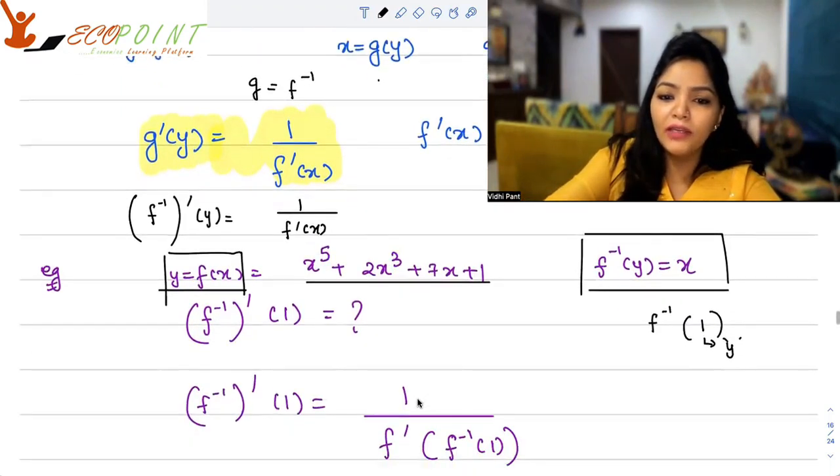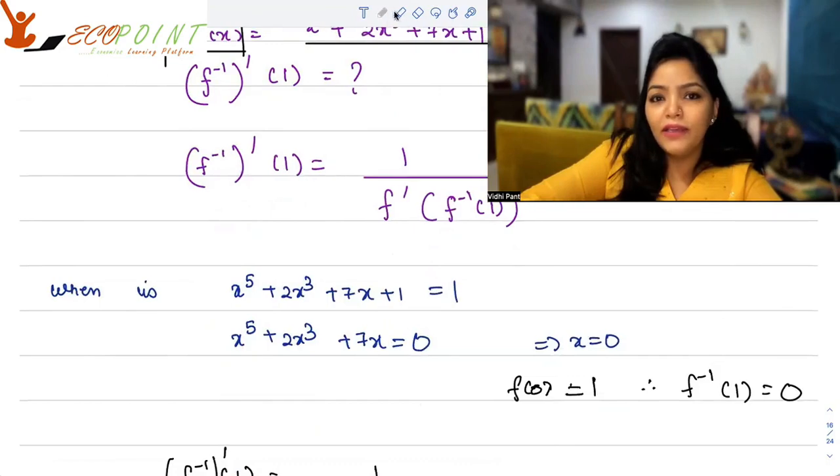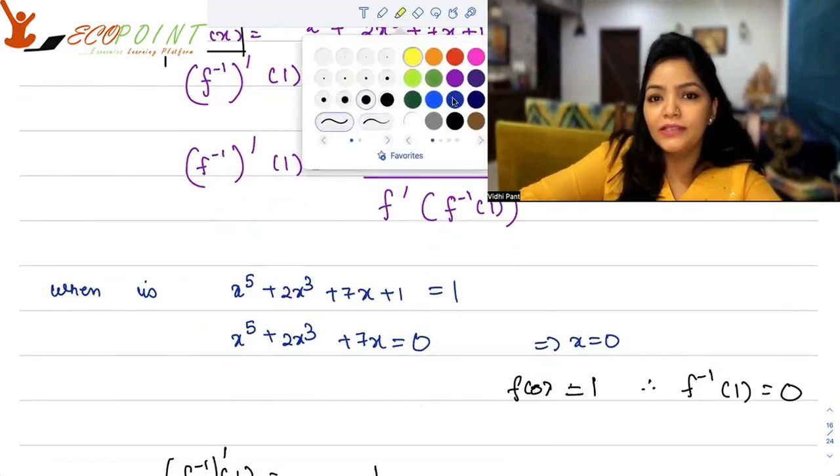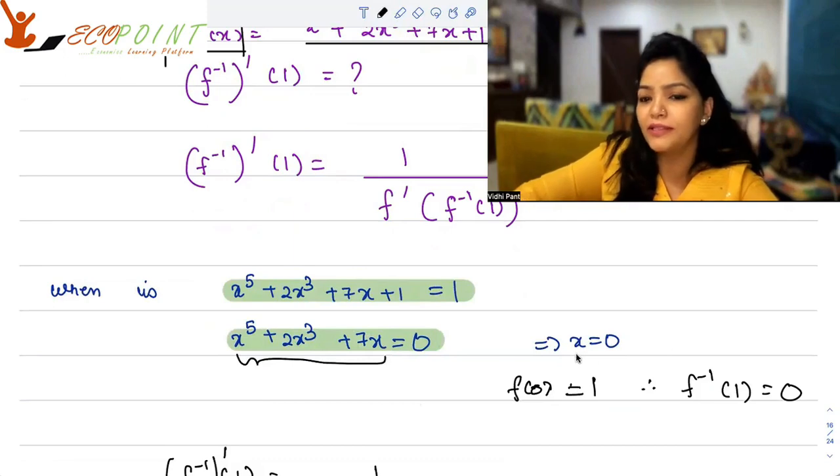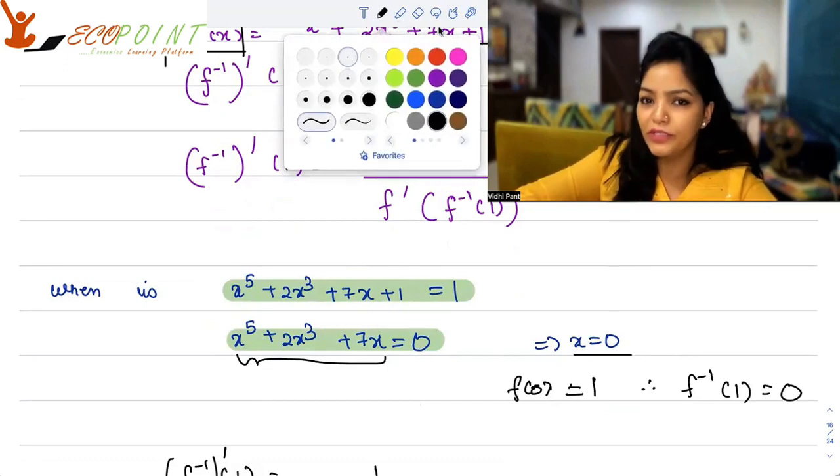So I know that f(x) is x to the power 5 plus 2x cubed plus 7x plus 1, and this would be equal to 1 in case x to the power 5 plus 2x cubed plus 7x is equal to 0, and that will clearly happen when x is equal to 0. So x is equal to 0 is a case where your f(x) will be equal to 1, or in other words, f of 0 is equal to 1.